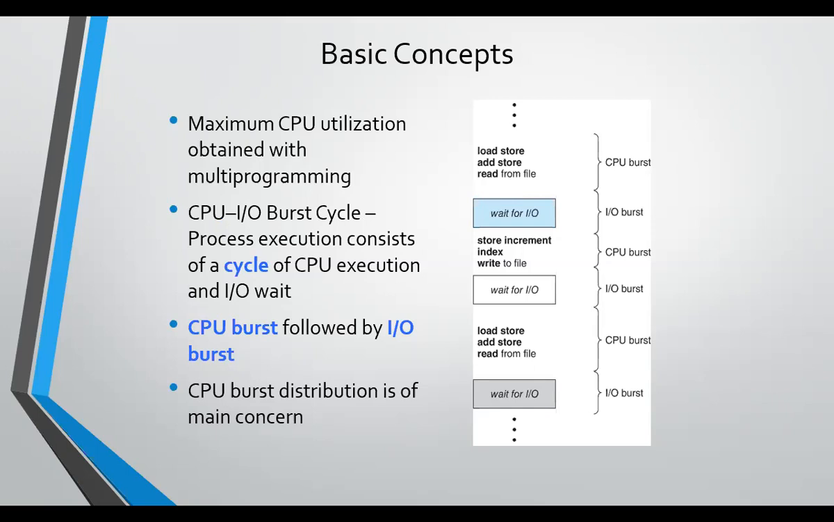First we are loading and storing the data. That is the file to be executed. That is a CPU burst. If it is needed in IO, then it moves on to the IO burst. Then it stores and increments the index to the file. It's work done by the CPU. If a second input is needed, then it waits for the IO.